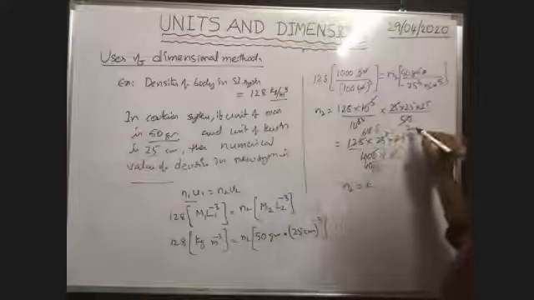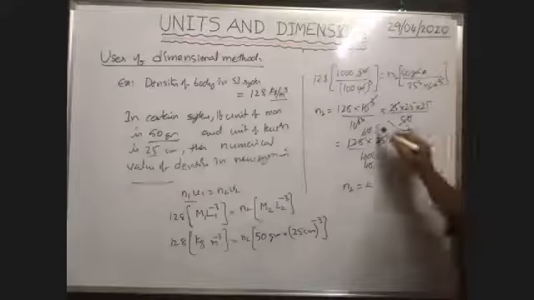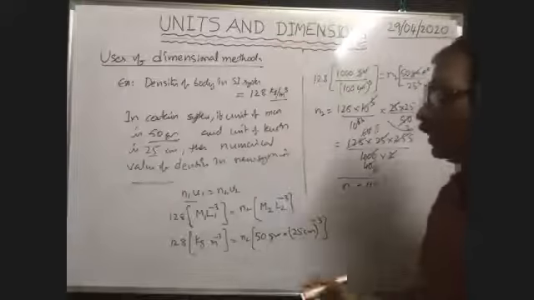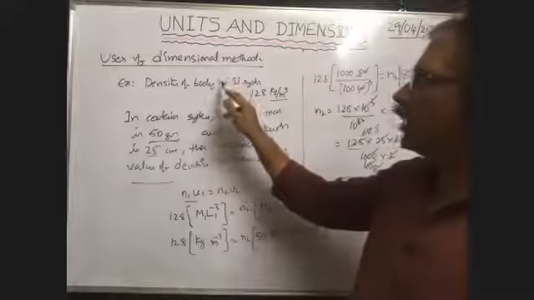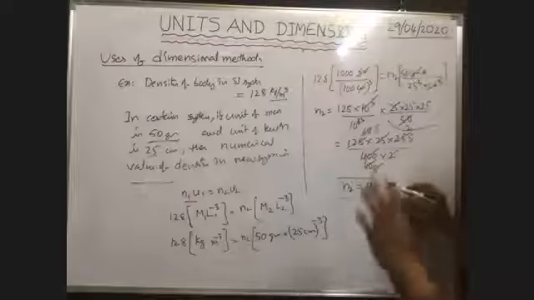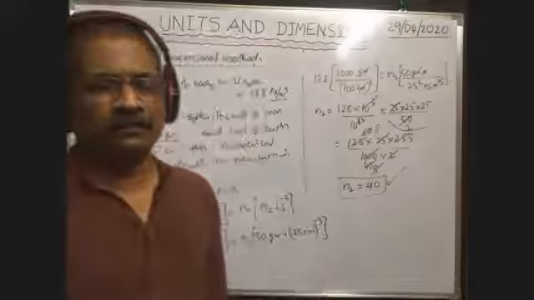8 into 5 is 40. So what is the magnitude of the same density of the given body in the new system? The magnitude of the density of the body in the new system is 40. This is the answer.